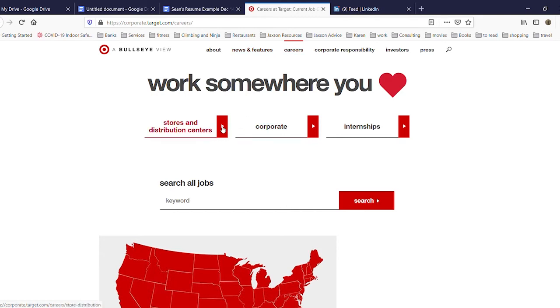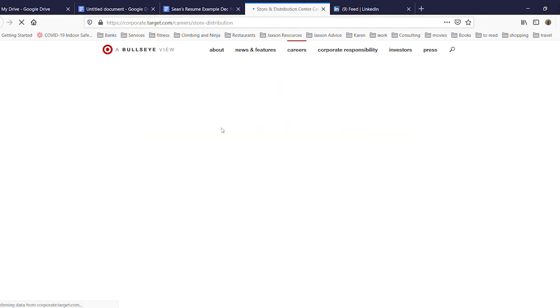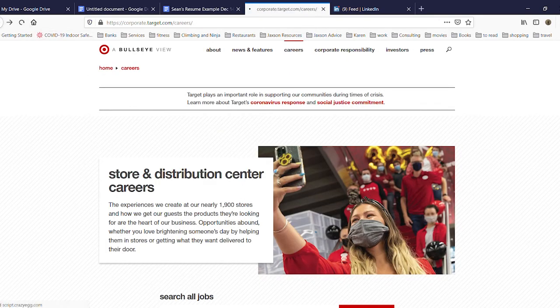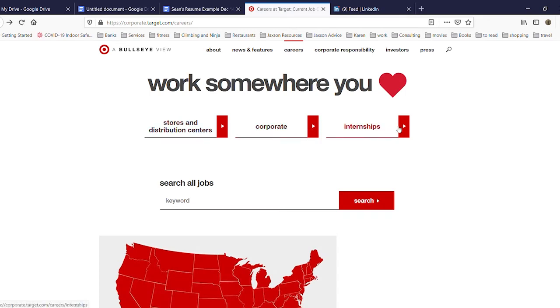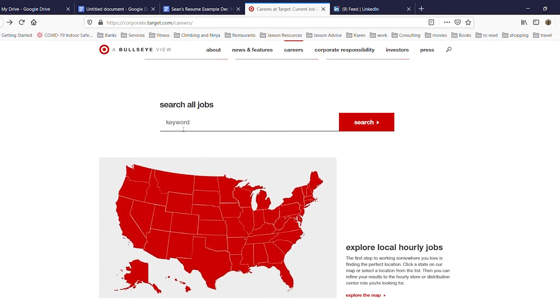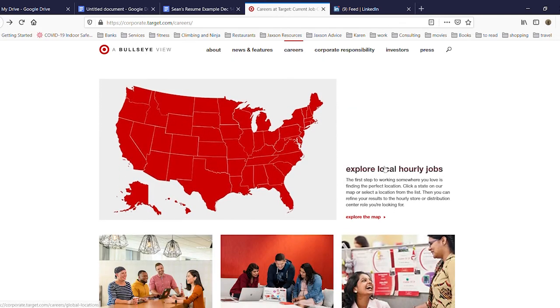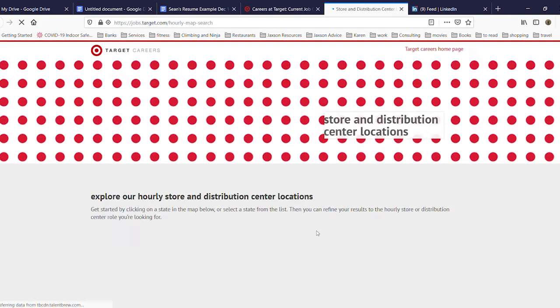Now, this will have a lot of pull-down menus. I'm just going to run through the process and describe it as we go. Of course, I'm not actually applying to work there, so I am not going to complete the process, but I want to show you how this works while we're going through it. You can choose stores and distribution centers, corporate, or internships, depending on what you're looking for. These features will be different for different companies, but there'll be a lot of consistencies. If I wanted to search all jobs based on a keyword, I could type that in, or you could explore local hourly jobs and explore the map. Let's do that. Let's explore the map and see what's nearby.